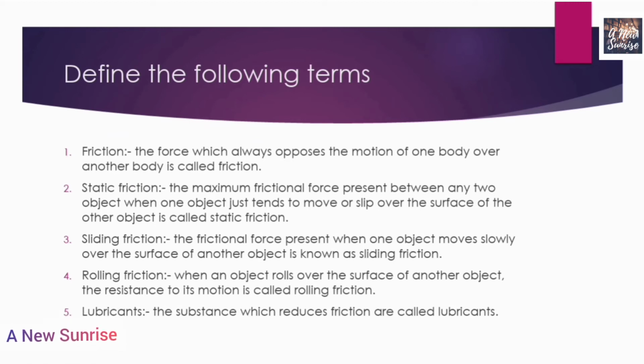Now let us proceed to the next term, that is static friction. The maximum frictional force present between any two objects when one object just tends to move or slip over the surface of another object is called static friction. What is static friction? Static friction is the maximum friction force present between any two objects when one object just tends to move or slip over the surface of another object. Static friction is a type of friction.